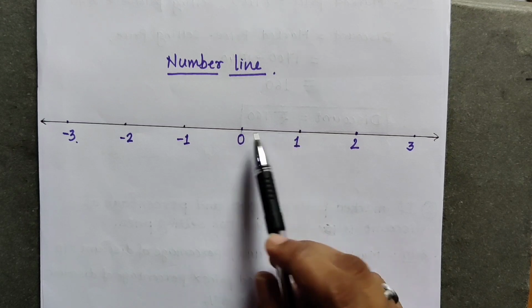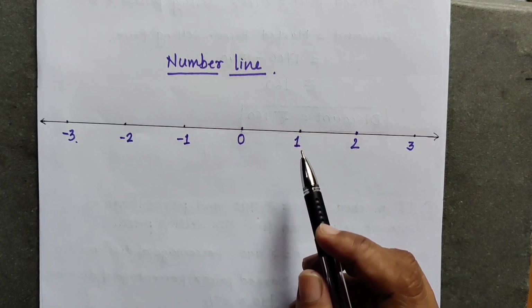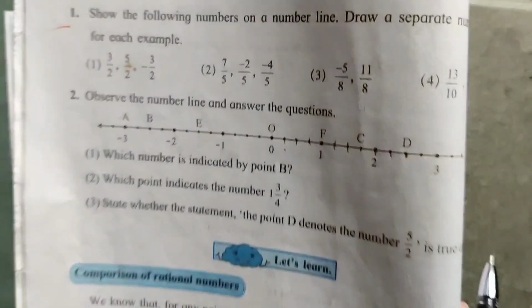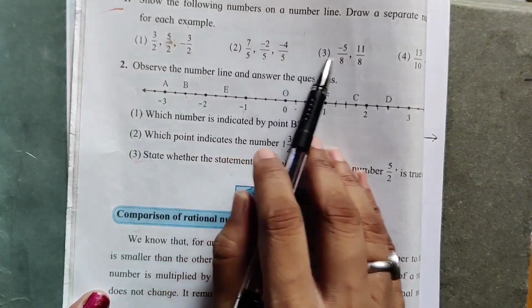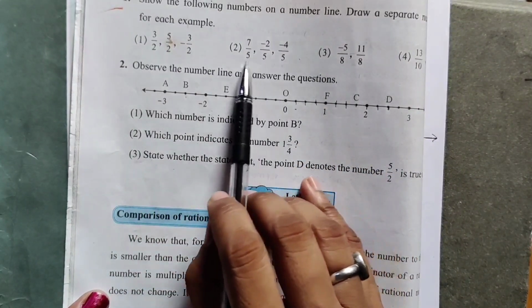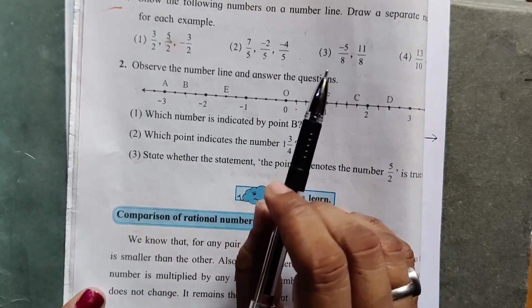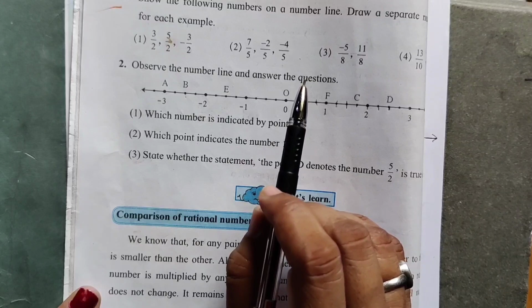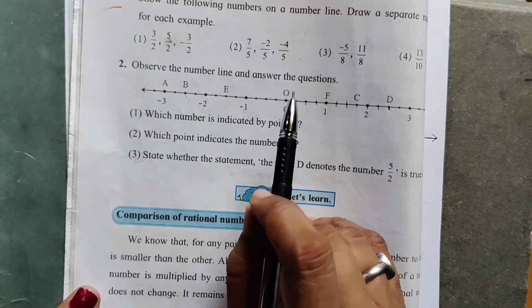It is not necessary that this distance should be 1 centimeter. It can be 2 centimeter, it can be 3 centimeter depending upon the rational numbers which we have given in the sum. If we have given the smaller numbers, the distance can be smaller. But if the denominator numbers are bigger, then we have to take a big distance between 0 to 1, 1 to 2. That means the unit distance should be big.